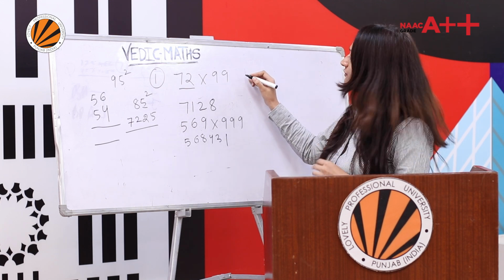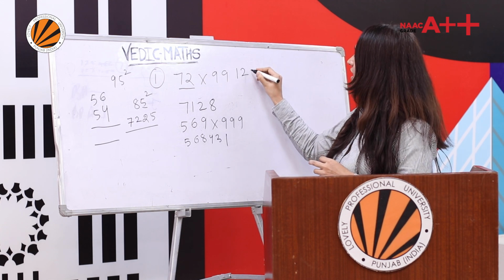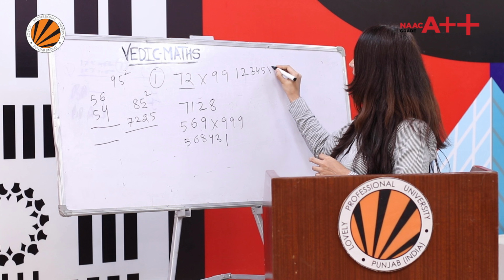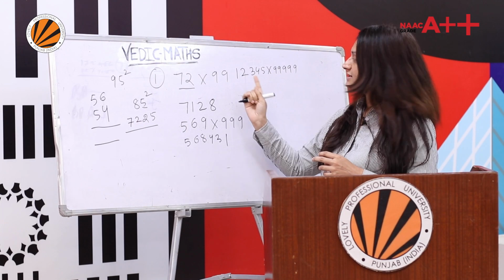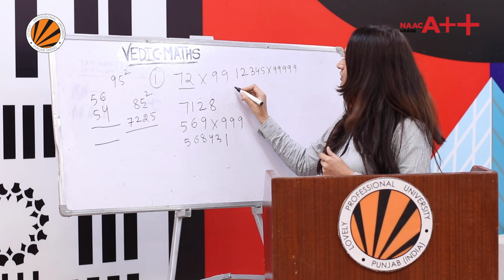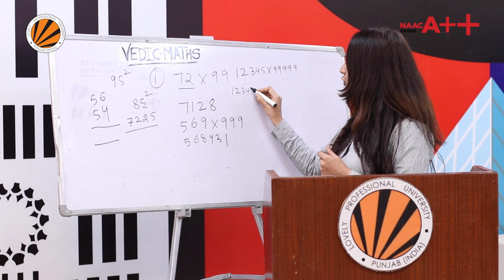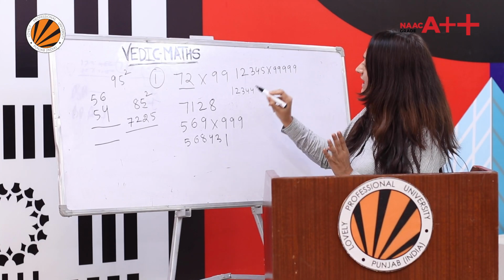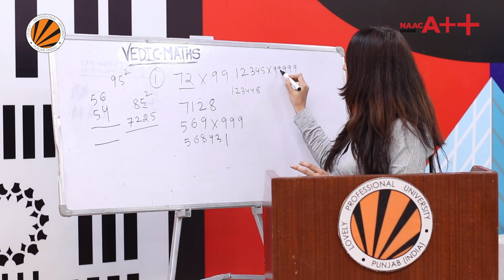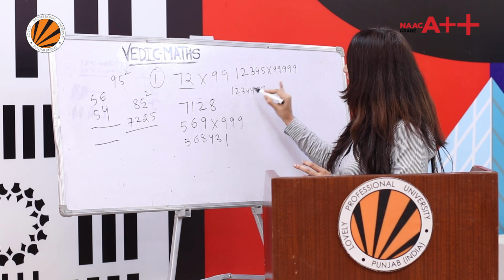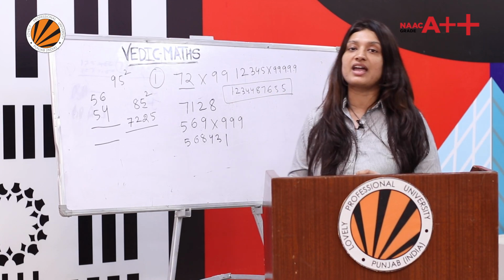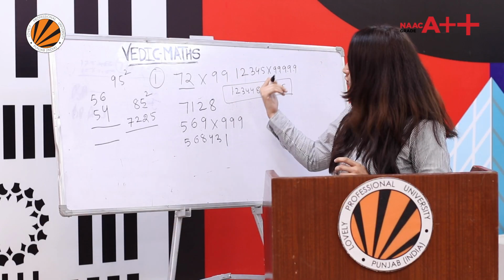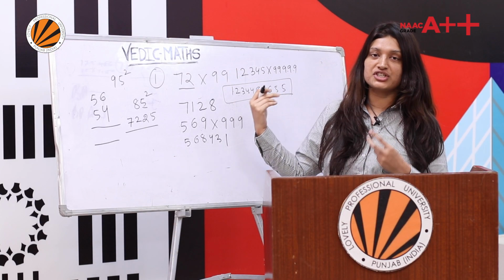Let's have one more example with a 5-digit number. Suppose I write 1, 2, 3, 4, 5 and I'm multiplying with 99999. What you will do here is subtract 1 from this 5-digit number. So it is 1, 2, 3, 4, 4. Now you will subtract each digit from 9. 9 minus 1 is 8. 9 minus 2 is 7. 9 minus 3 is 6. 9 minus 4 is 5. 9 minus 4 is 5. See, this big calculation, sometimes the calculator will not solve. But here you can solve it in just 2 seconds.